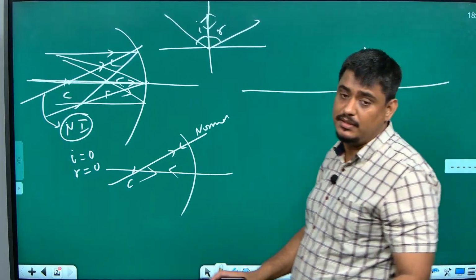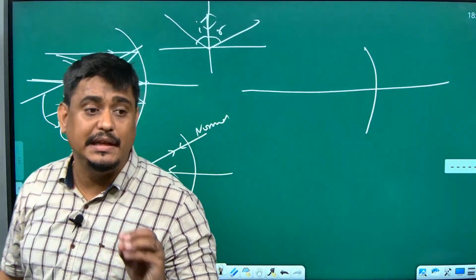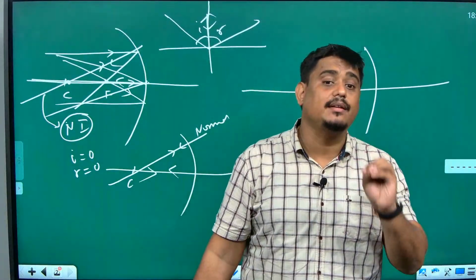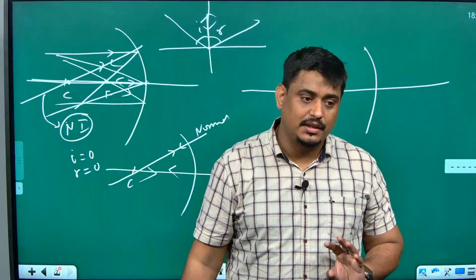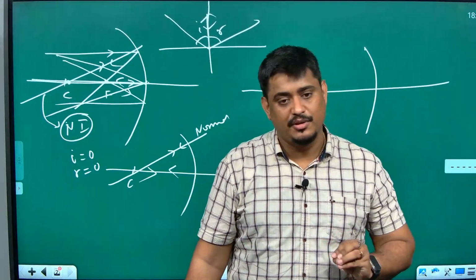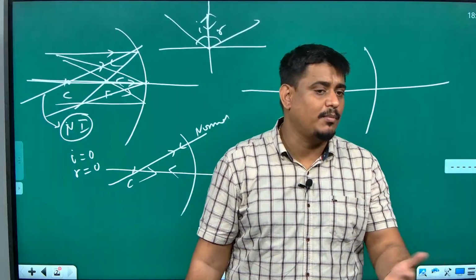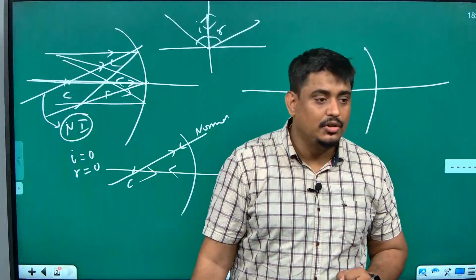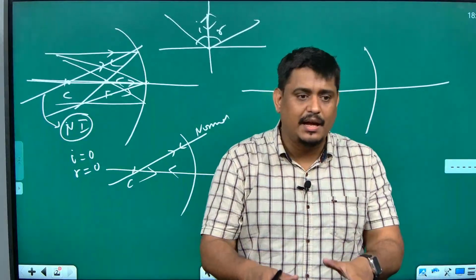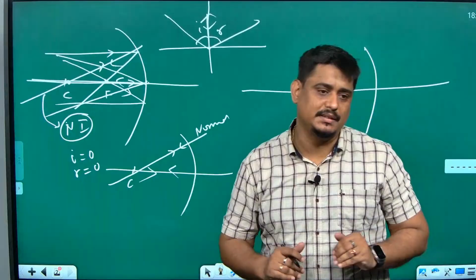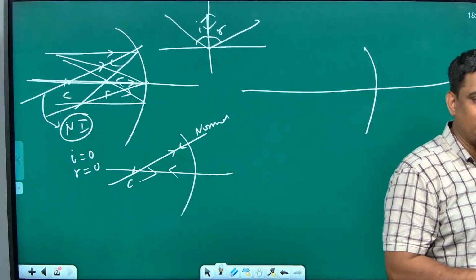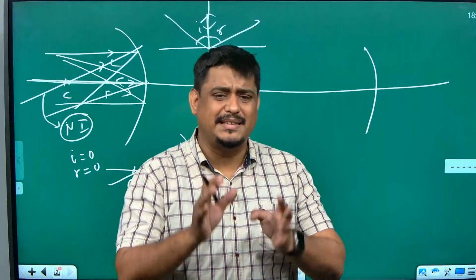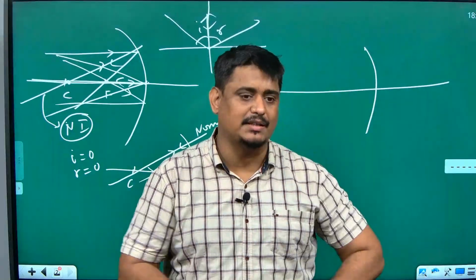Definitely one question will come in the term examination where they will give you the object position and ask you to draw the image formation and the properties of the image. They will say, if the object is kept between C and F of a concave mirror, how will the image form? Draw the ray diagram and state the characteristics of the image formed. So you are supposed to draw the diagram and write all the properties. I have told you how to draw the ray diagram. It's very important. Use a pencil, use a scale, and never make anything clumsy. Make a neat diagram, they will give you marks only for that.